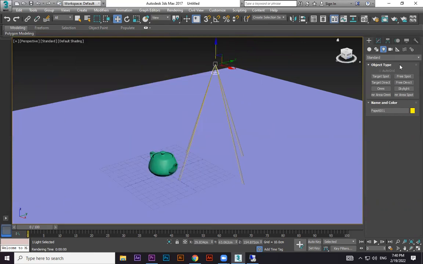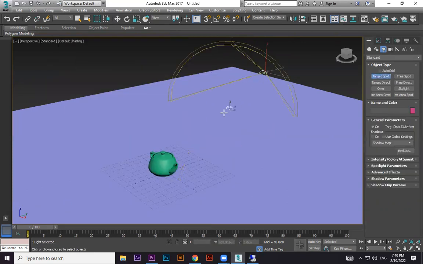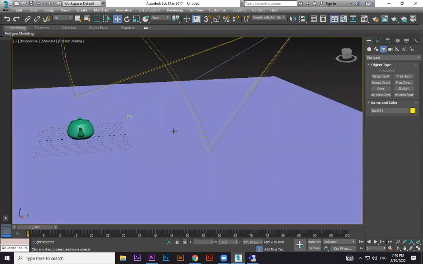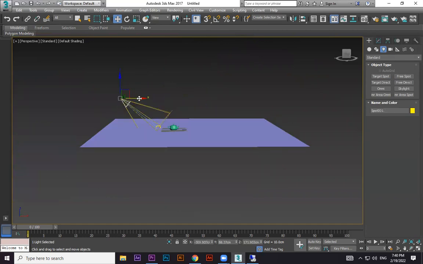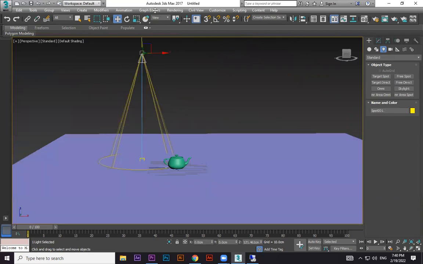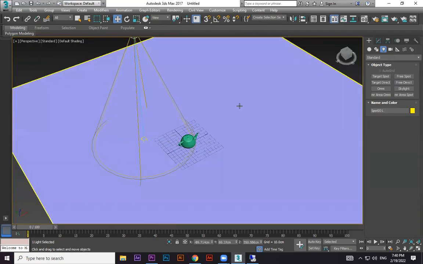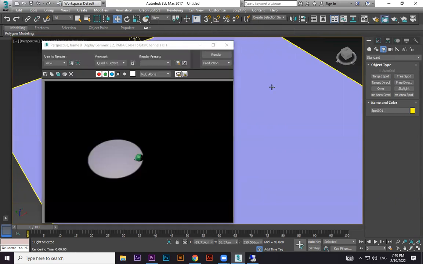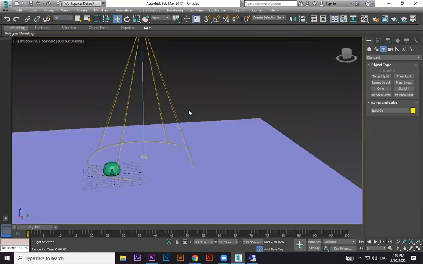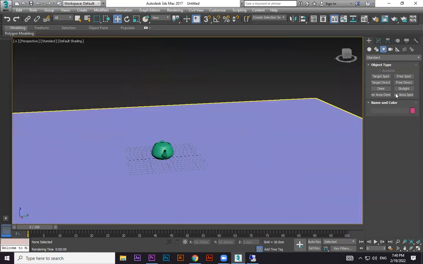At the same time, if I take a target spot, again the same thing, but there is a target. Can you see this target? Even if I'm keeping this target point, I can move it anywhere. F9. Same like a direct light.